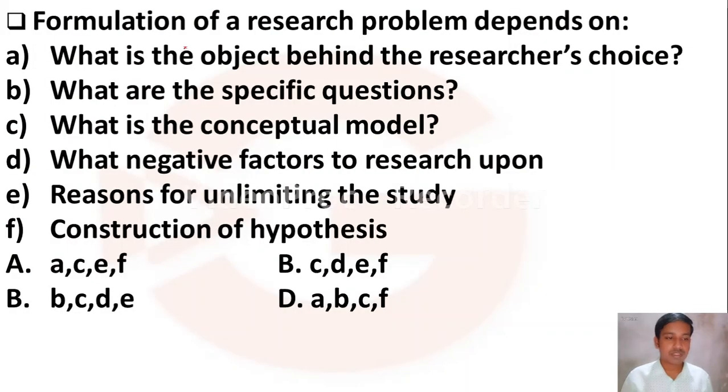Then the next question is, formulation of a research problem depends on. Option A, what is the objective behind the researcher's choice? Option B, what are the specific questions? Yes, formulation of research problem depends on what is the objective behind the researcher's choice. This is also correct here. Then what are the specific questions? Yes, correct. What is the conceptual model? Yes, we can say this is also right.